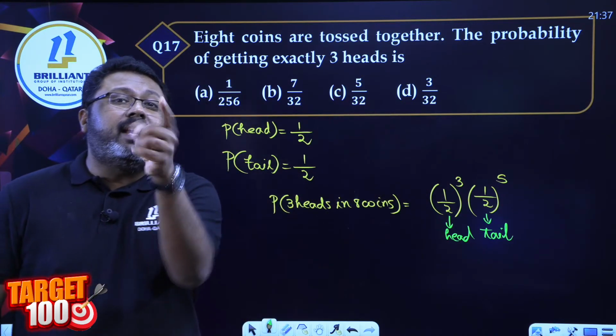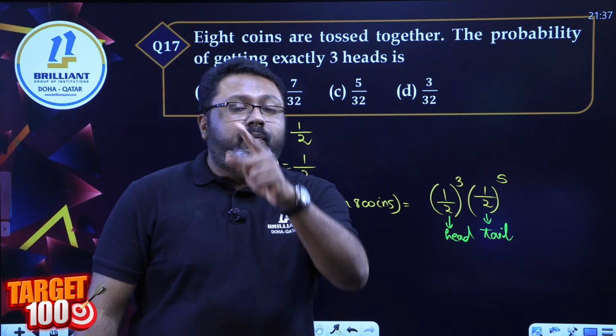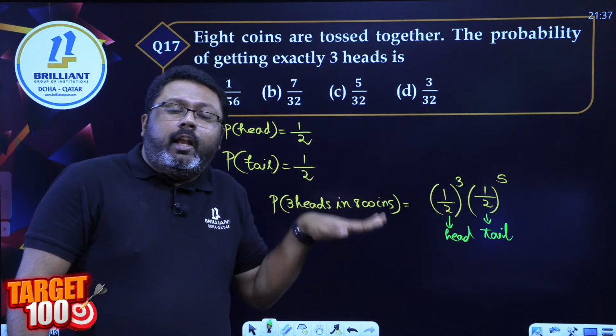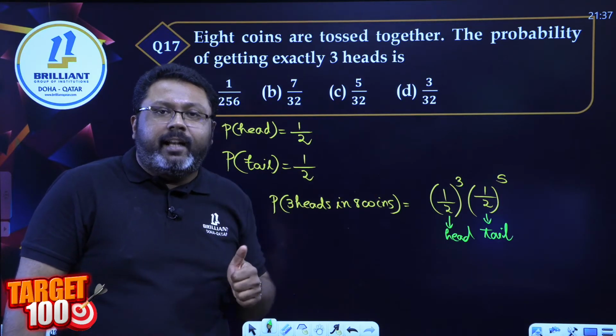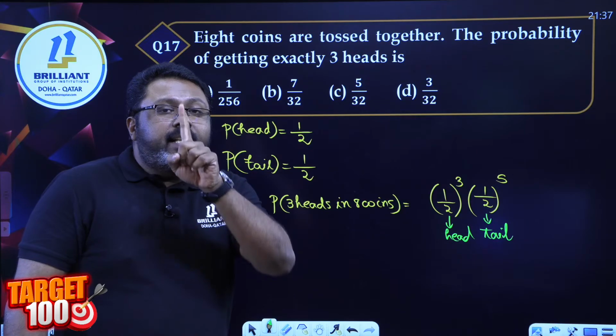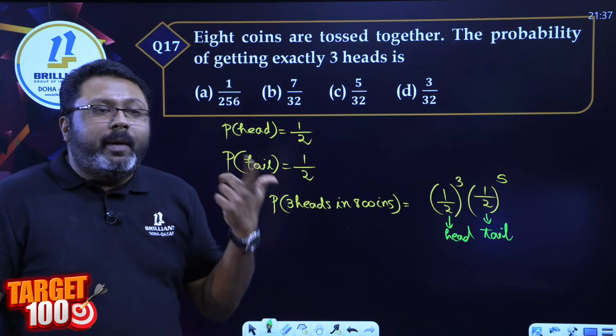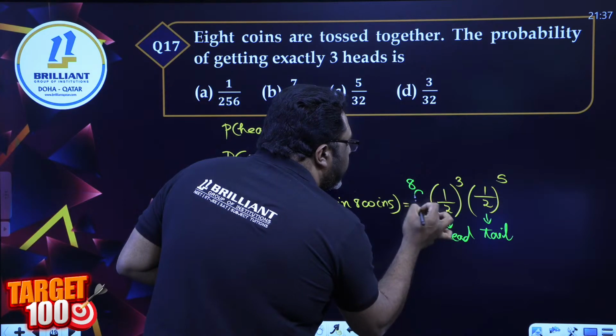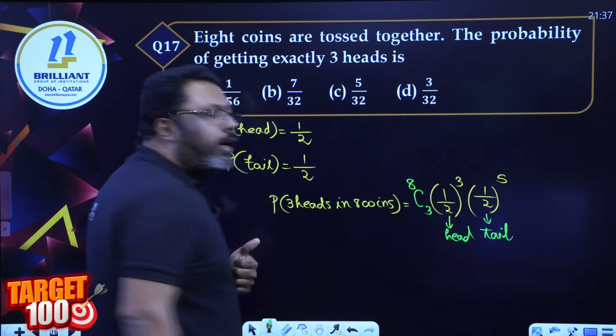But there is a very simple problem here which most of you will not think. We do not know the order in which we are getting this head and tail. That is the biggest problem here. There could be different combinations. We have to put 8C3 here.